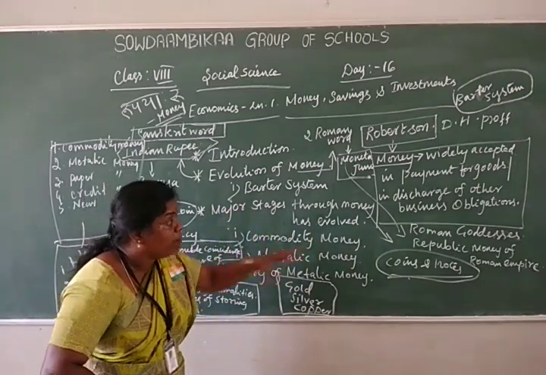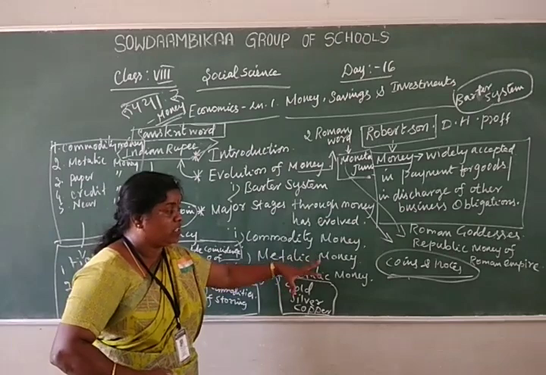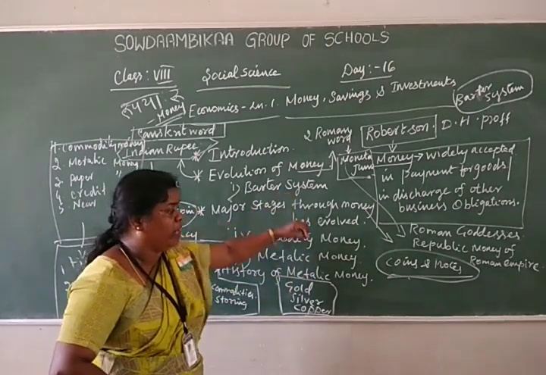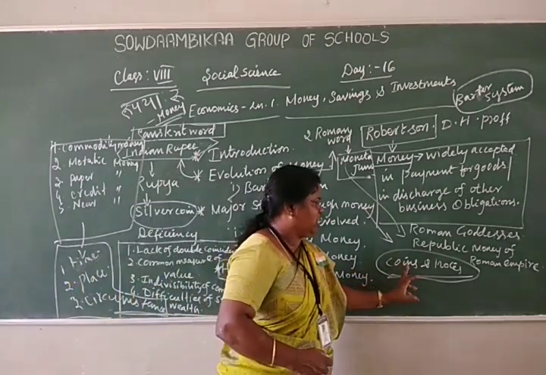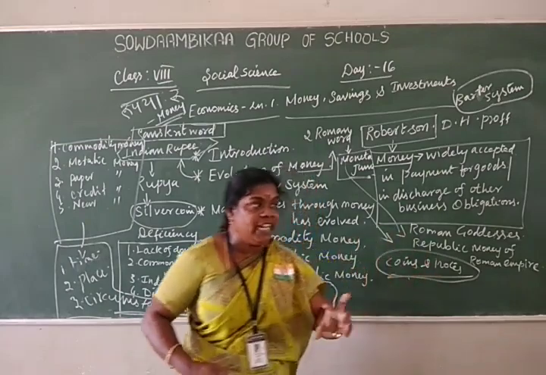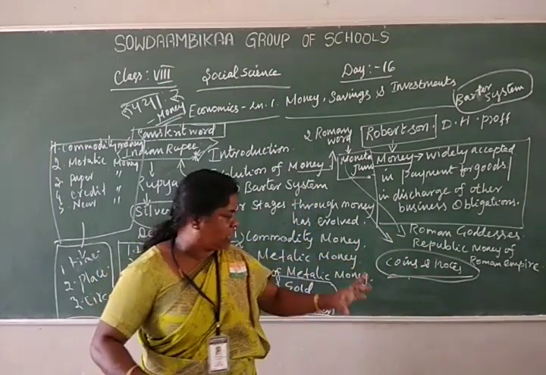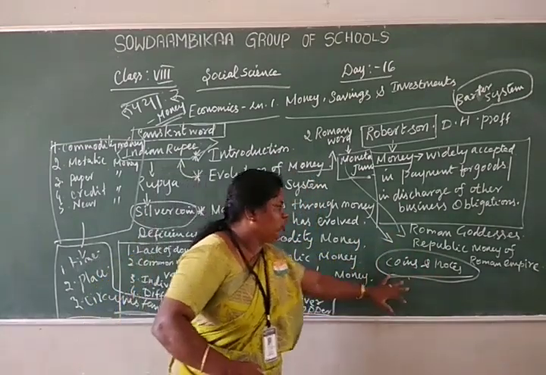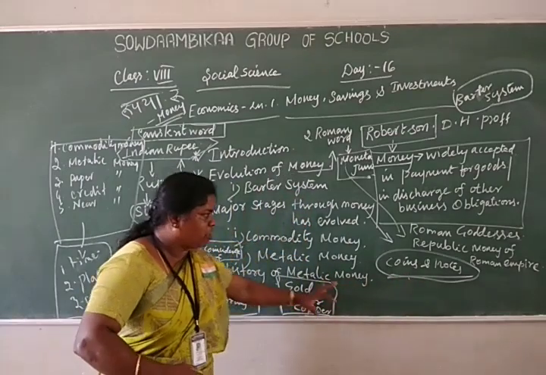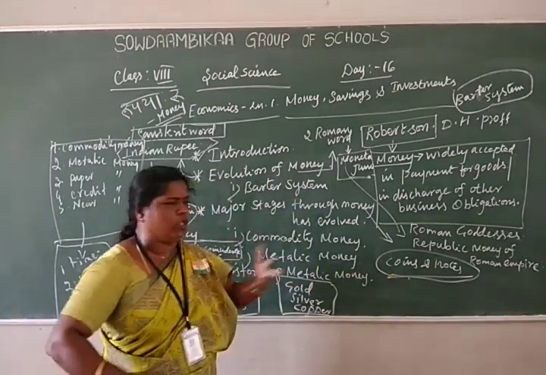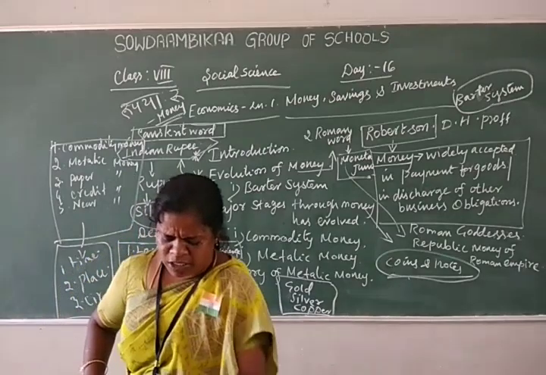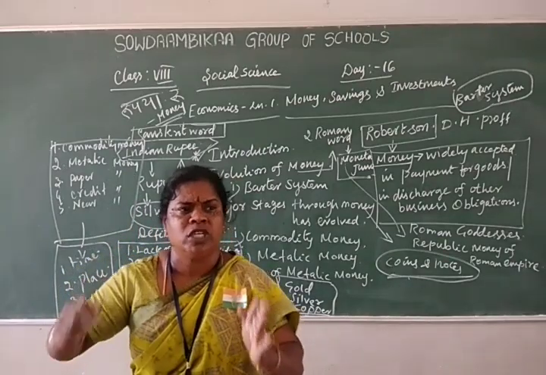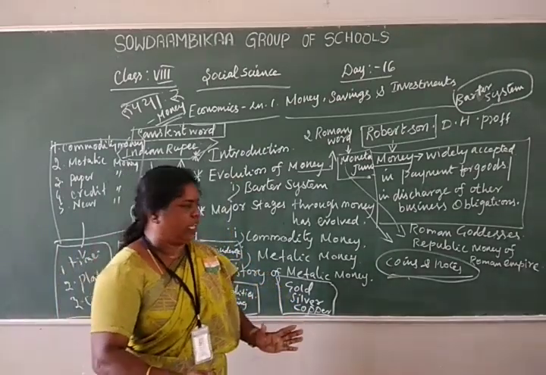Why? Because this is very important: human civilization stepped into development by using coins, made of metals like gold, silver, and copper. They also used them to make notes and paper money. This is one of the important major portions mentioned in our history.